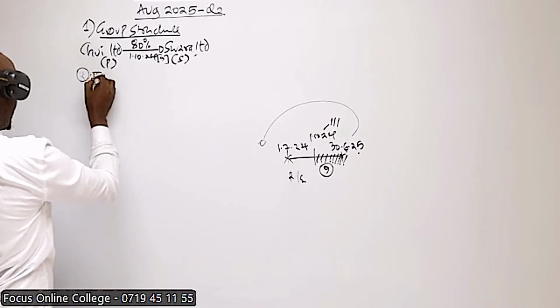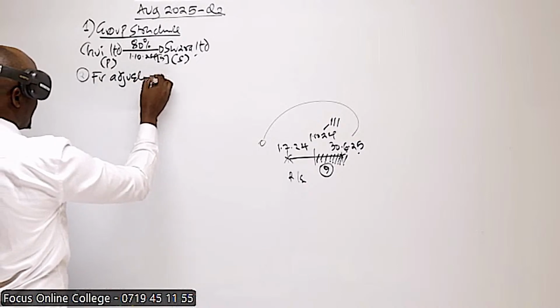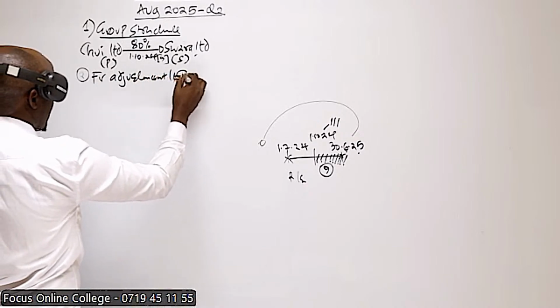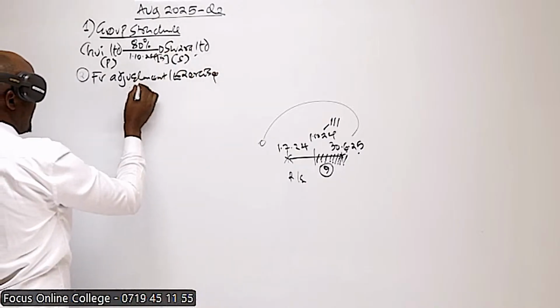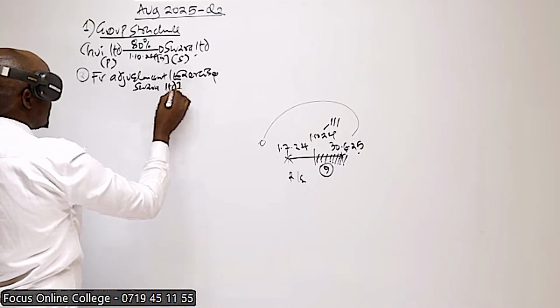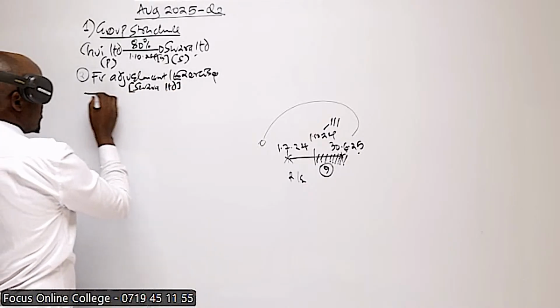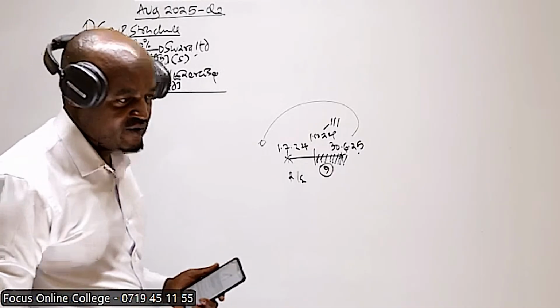So first of all, we refer to that as the fair value adjustment, or basically the fair value exercise by this company here, that is Swara Limited. So the first thing we need to do here is to determine the revaluation gain.